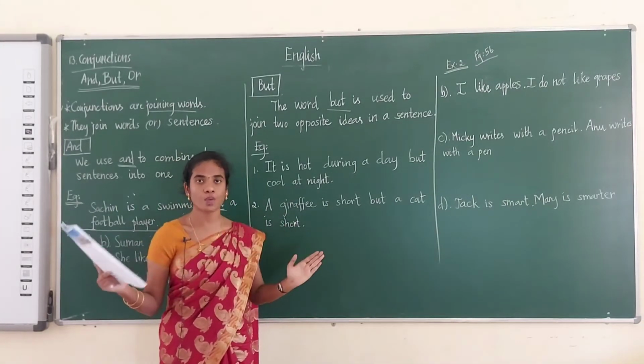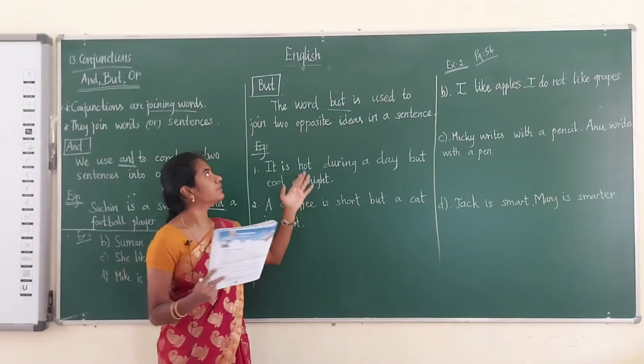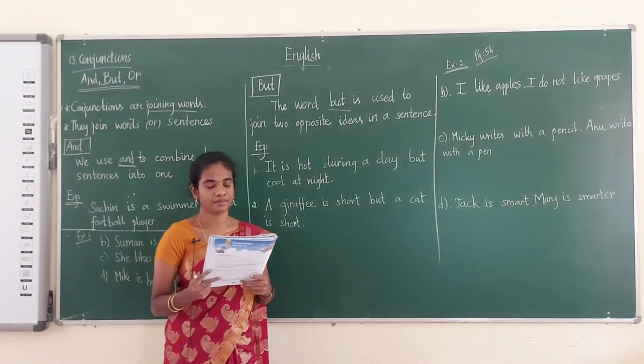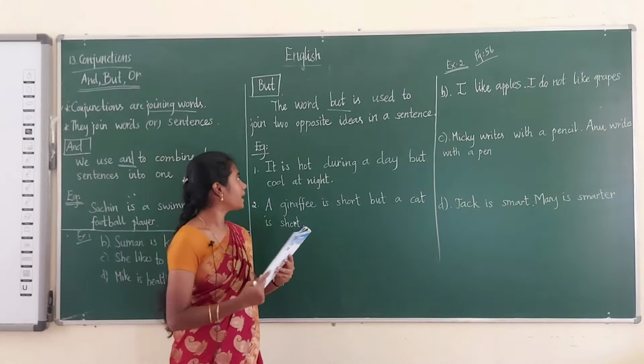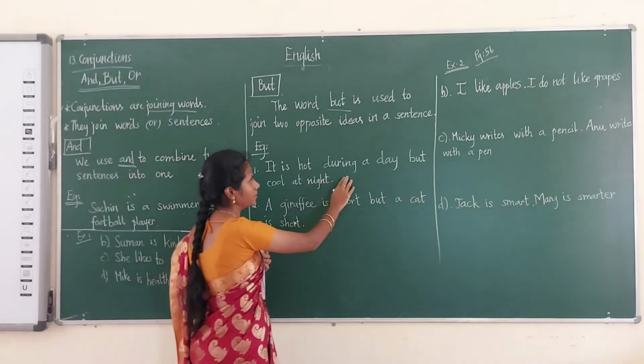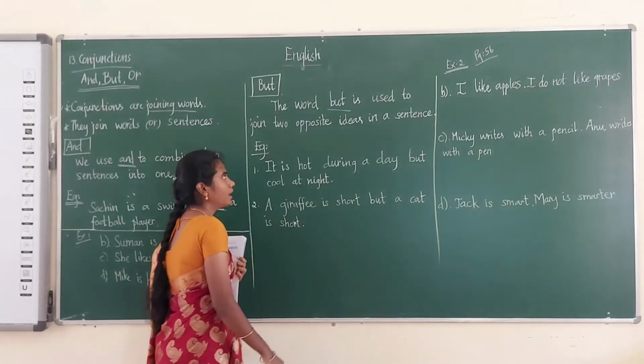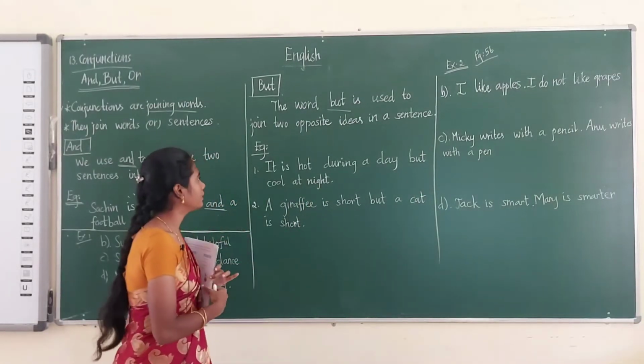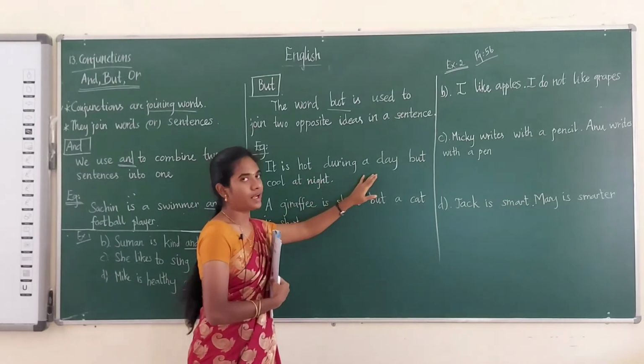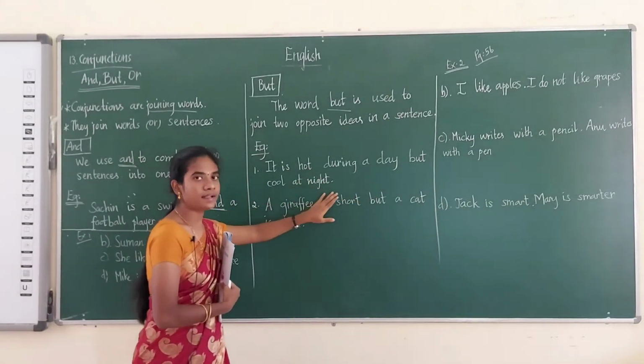If there are two opposite ideas in a sentence, we can use the word but. See the example: it is hot during the day but cool at night. What opposite ideas are they telling? In the daytime it is hot, in the night time it is cold.